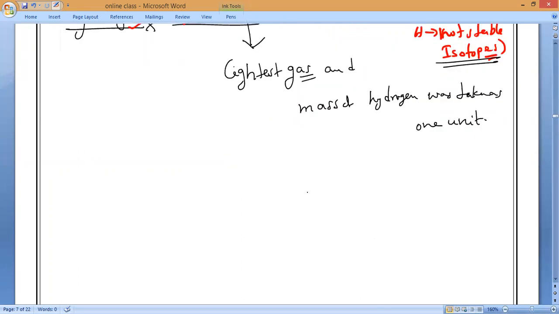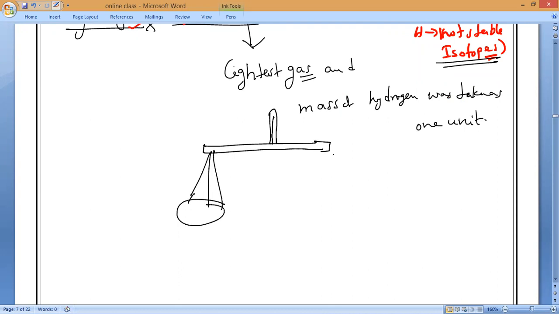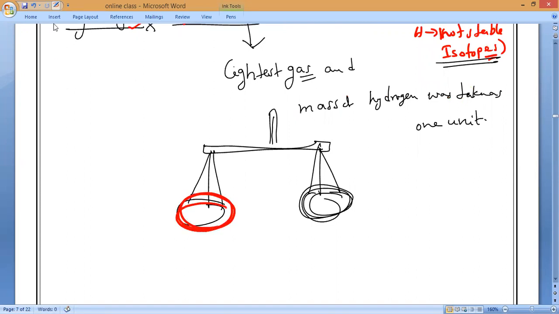For example, you all know the beam balance. How many of you know the beam balance? A beam balance is used to measure weights. On one side we keep the stone, 1 kg stone, half kg stone, like that. Do you remember that, everybody?